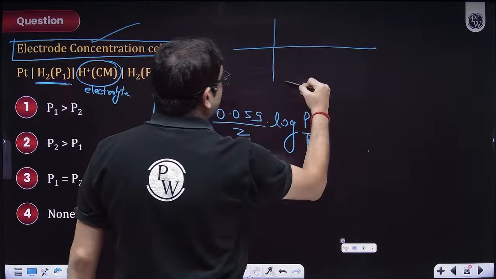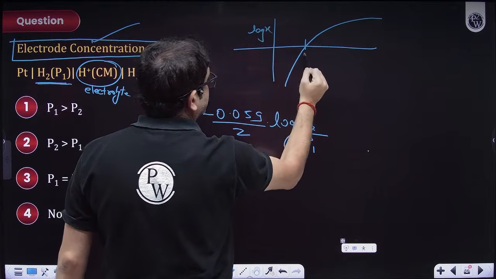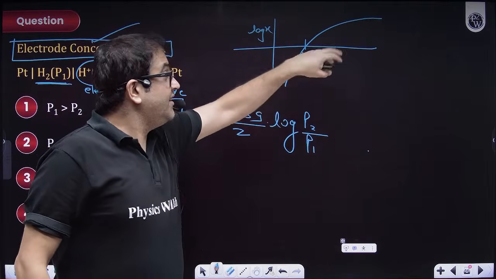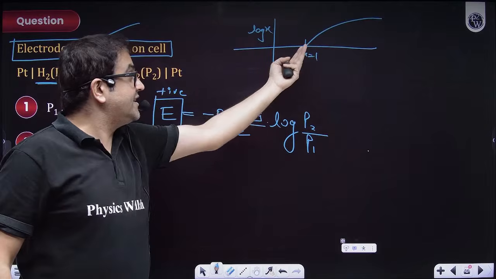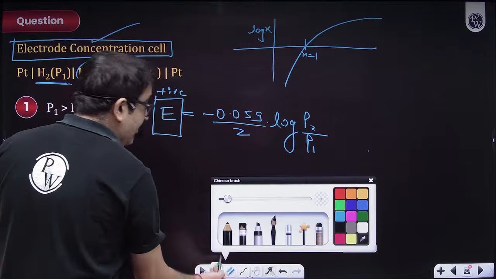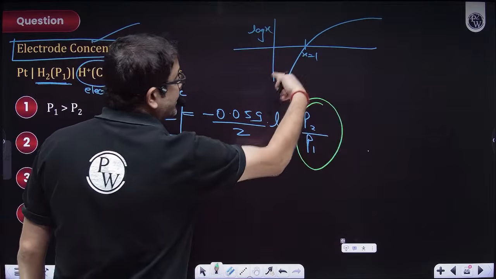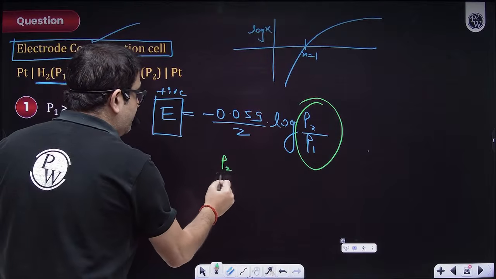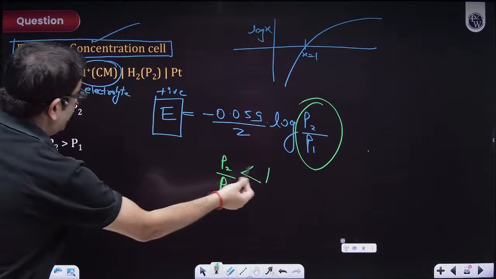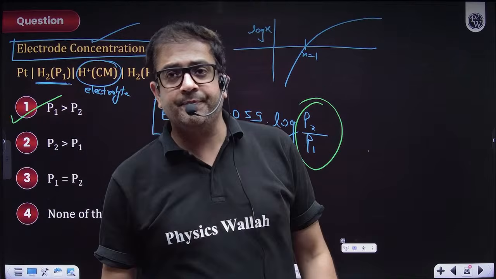We know this is the graph for log x. If x is greater than 1, then log x is positive. If x is less than 1, then log x is negative. I want log to be negative because minus and minus will become positive. That means I want P2 by P1 to be lesser than 1, which means you want P1 to be greater in magnitude. So option 1 is your answer. I hope everybody gets it.